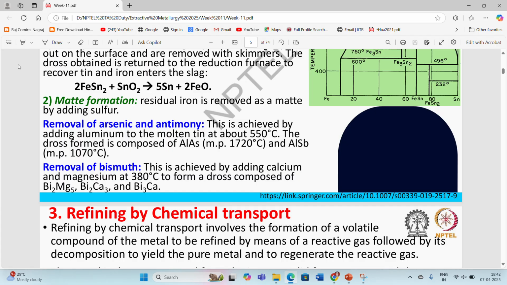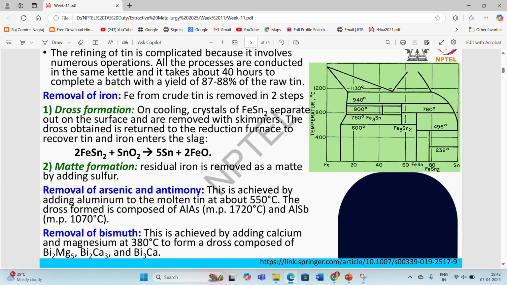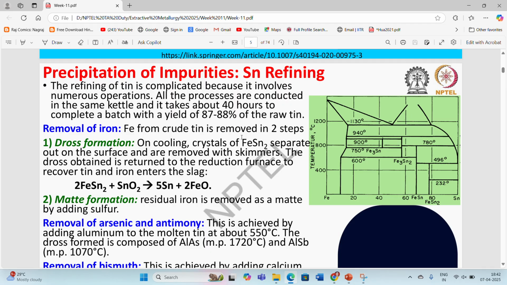These dross compounds are ceramic in nature, so they have a very high melting point and report to the upper layer, and we can skim them off to remove the bismuth from tin. After this, we get a high purity tin material. However, in this whole process, we lose around 12 to 13% of the tin material. That tin can be recovered again with the help of the reduction furnace.